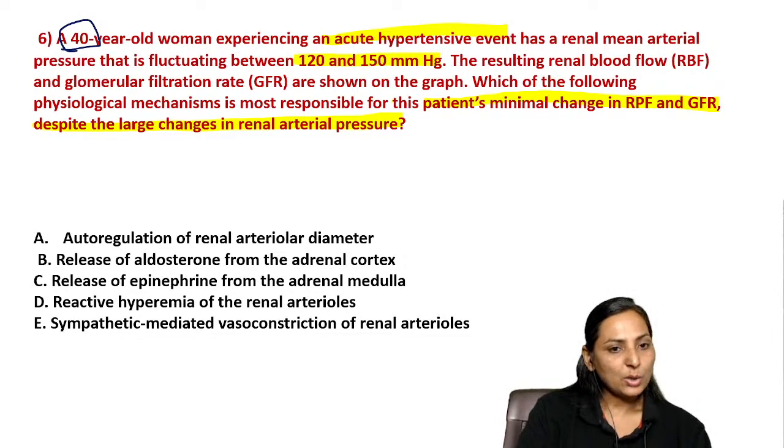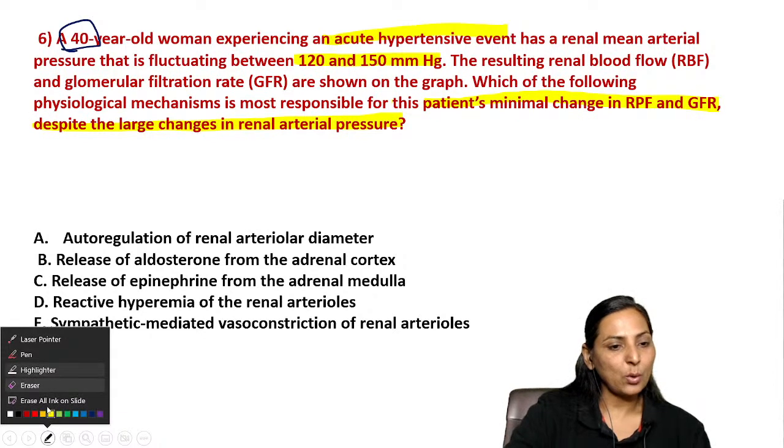Options are autoregulation of the renal arteriolar diameter, release of aldosterone from the adrenal cortex, release of epinephrine from the adrenal medulla, reactive hyperemia, or sympathetic mediated vasoconstriction of the renal arterioles. So what is the correct answer?